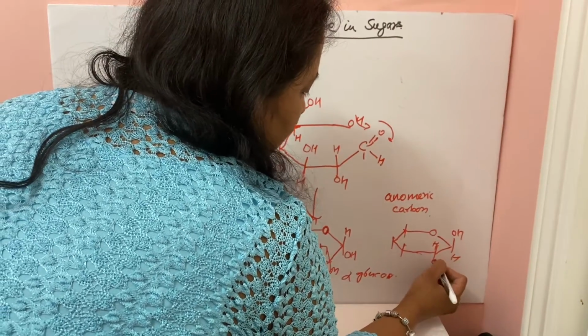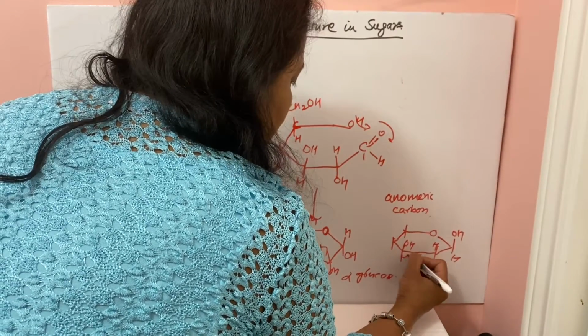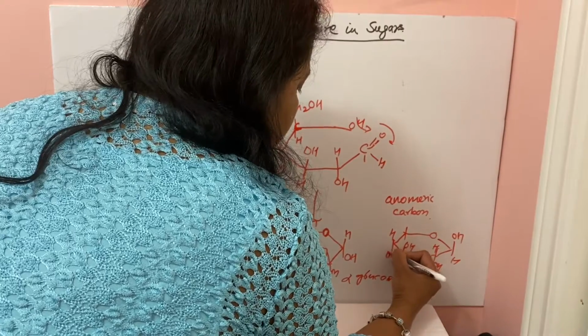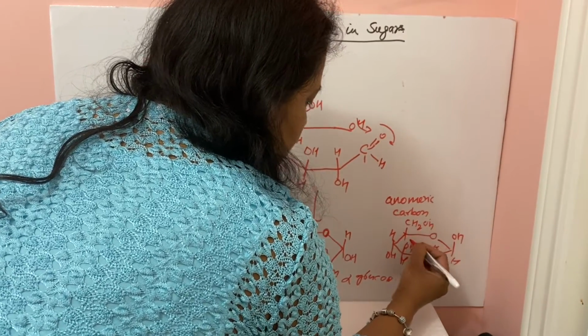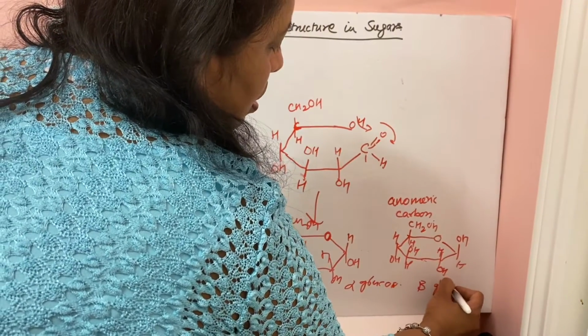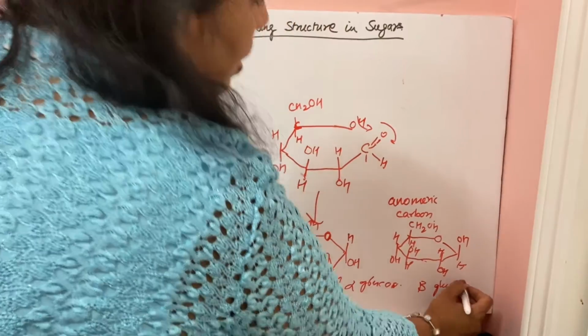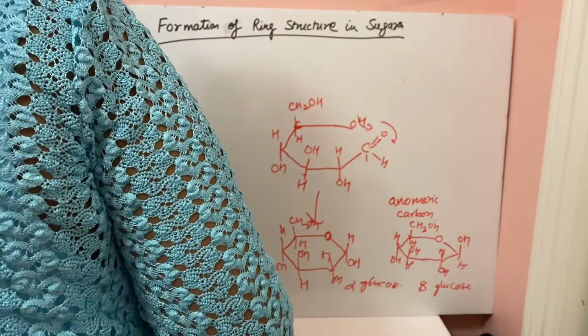So on the anomeric carbon, if the OH group is on the downside, that means alpha. If the OH group is on the upside, that means it is beta glucose. This is beta glucose. This is the Haworth projection formula, because carbon is a tetrahedral molecule.